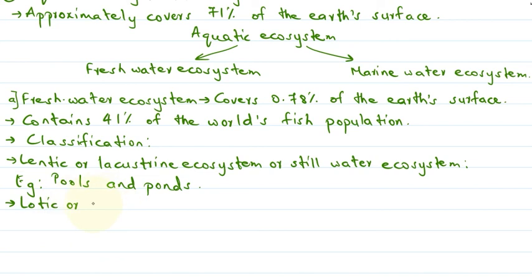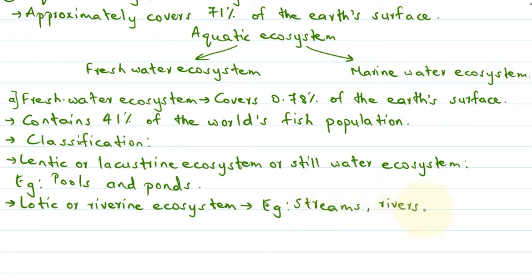Okay, so the next type of freshwater ecosystem is the lotic or the riverine ecosystem. Here, a flowing water ecosystem can be seen. The water here is continuously flowing. So the lotic or riverine ecosystem is the flowing water ecosystem. For example, streams. Here the water keeps flowing. Then there are rivers. In rivers also the water keeps flowing.